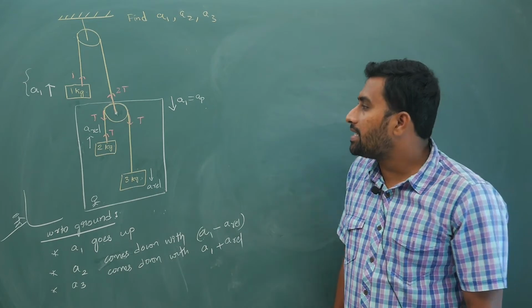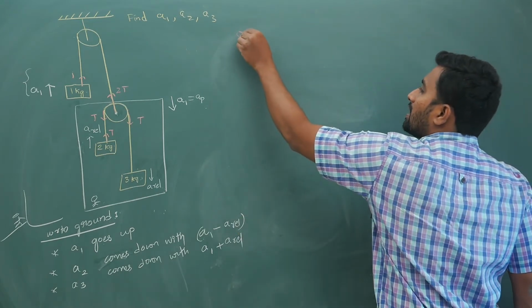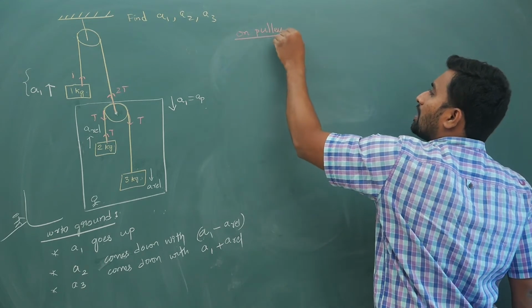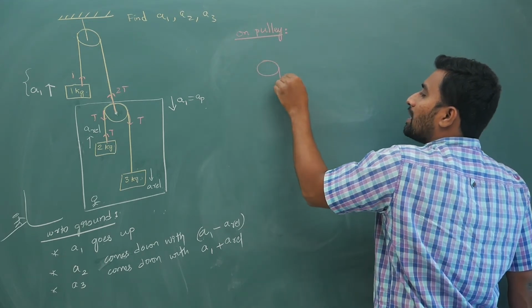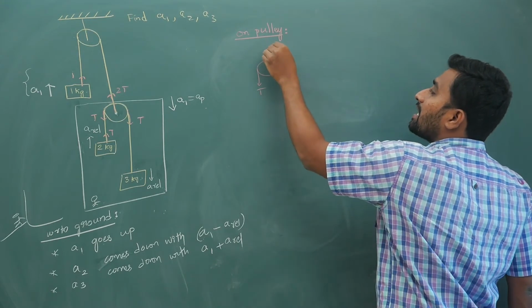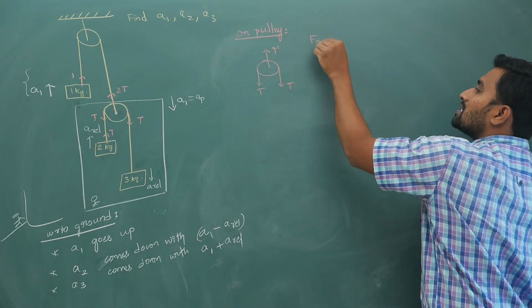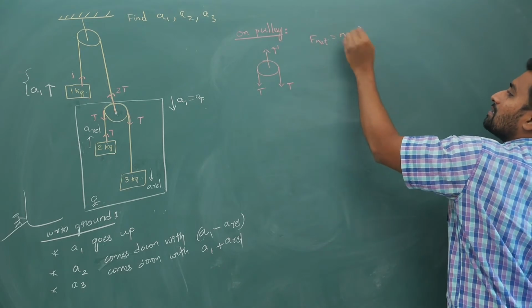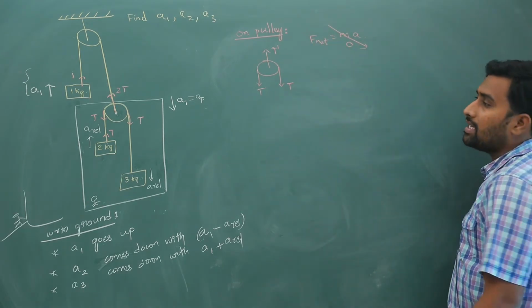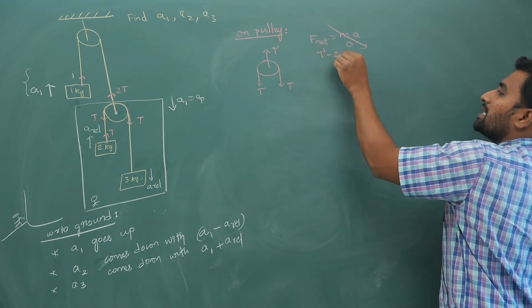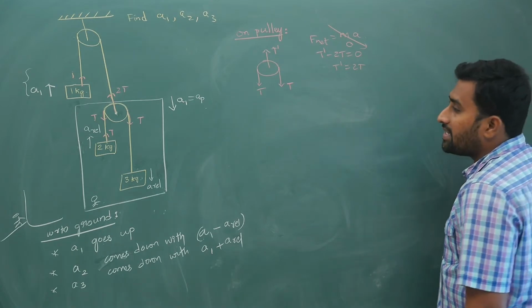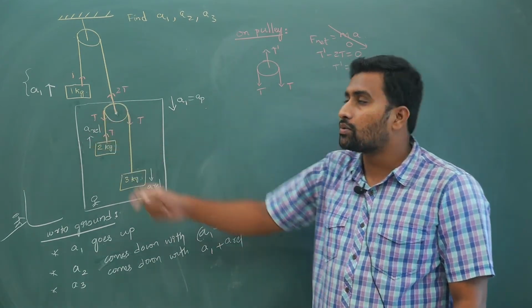If the top string has some T dash, net force is equal to mass times acceleration, and m is 0, so net force is automatically 0. So T dash minus 2T is equal to 0, T dash is equal to 2T. So indirectly I can mark 2T here, okay.